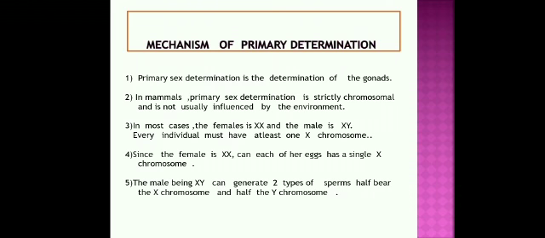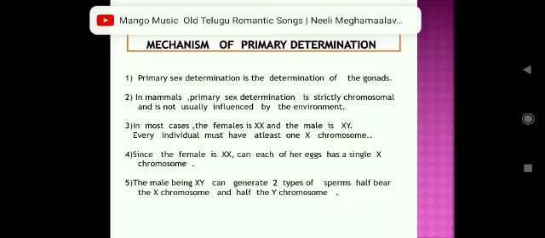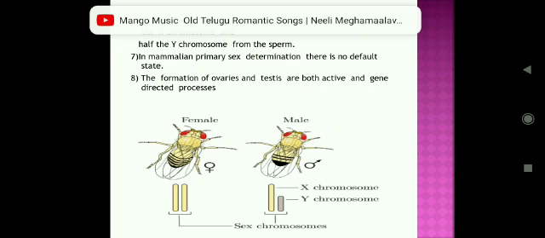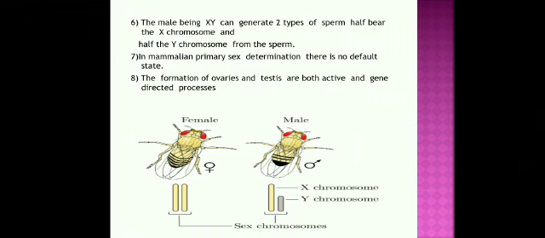Primary sex determination is one of the methods that helps in determining whether one is male or female based on characteristics. Male consists of an XY chromosome. Female consists of an XX chromosome. The ovum, which is the product of the female, consists of an X chromosome, and the sperm consists of either one X chromosome or a Y chromosome. In this, it plays a major role. If you see in this female housefly, both are X chromosomes. In the male, one is an X chromosome and the other is a Y chromosome. This indicates that this is a male organism, and this is a female organism.